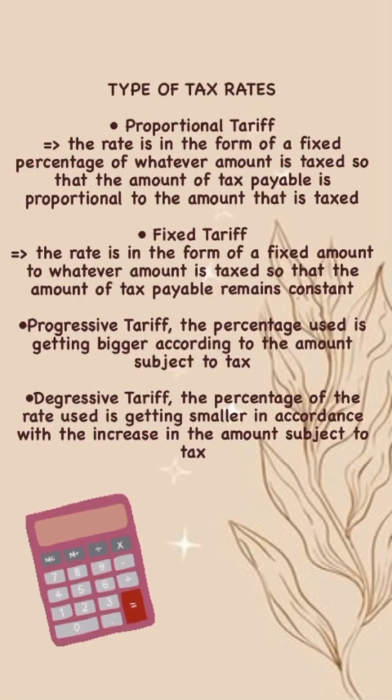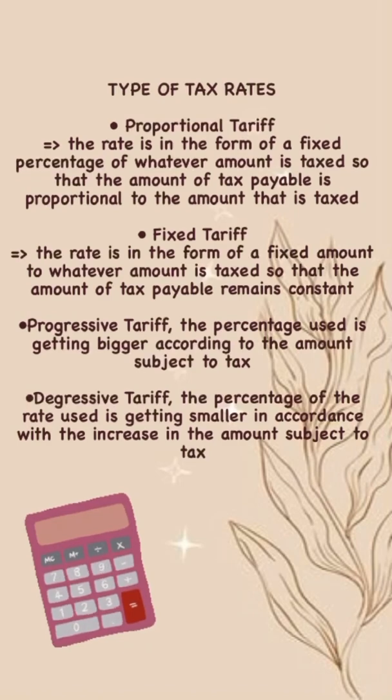Types of tax rates. Proportional tariff. The rate is in the form of a fixed percentage of whatever amount is taxed, so that the amount of tax payable is proportional to the amount that is taxed. Fixed tariff. The rate is in the form of a fixed amount to whatever amount is taxed, so that the amount of tax payable remains constant.